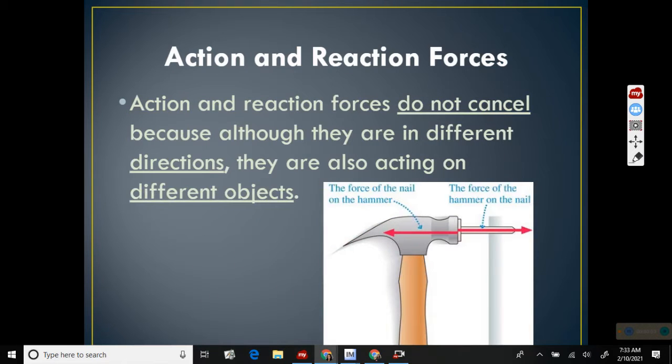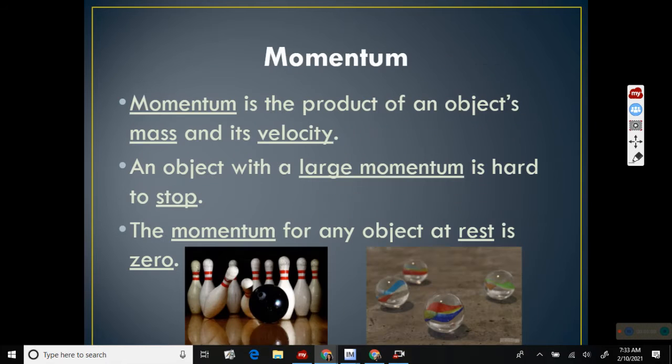Or like a hammer and a nail. The action force is the force of the hammer on the nail. The reaction is the nail pushing back on the hammer. If you didn't have that reaction force, the nail would always just go straight in.